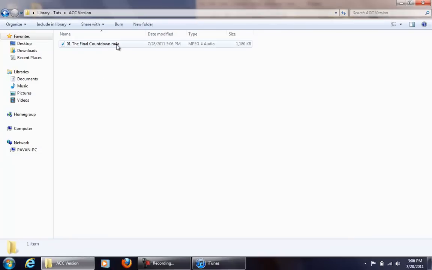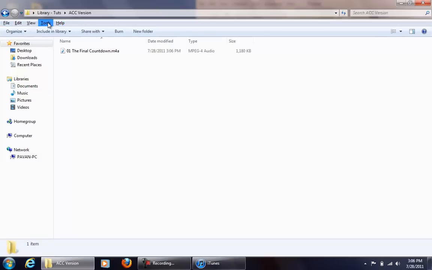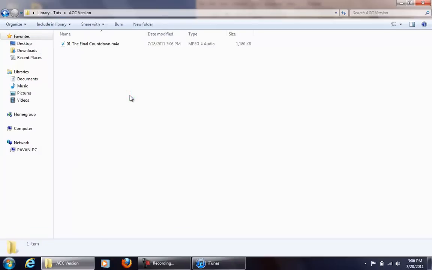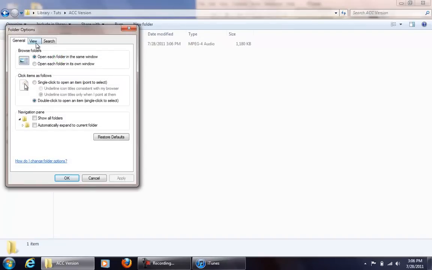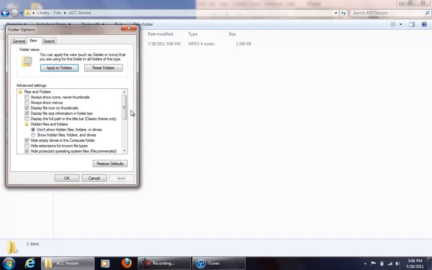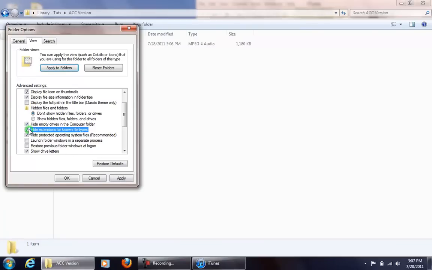And what you want to have is this end 3-part extension. To do that, you can go to Tools or hit Alt on your keyboard, which brings up this toolbar, and click Tools and Folder Options. You go to the View tab and check hide extensions for known file types. Then it's going to be checked, and uncheck it and click apply.